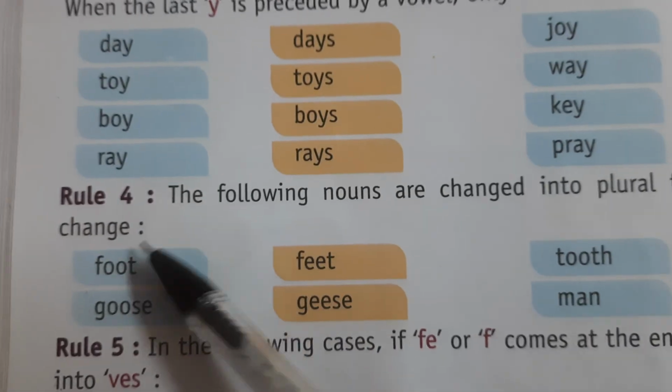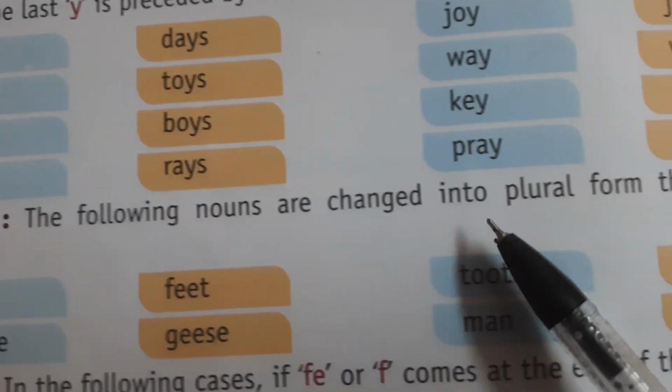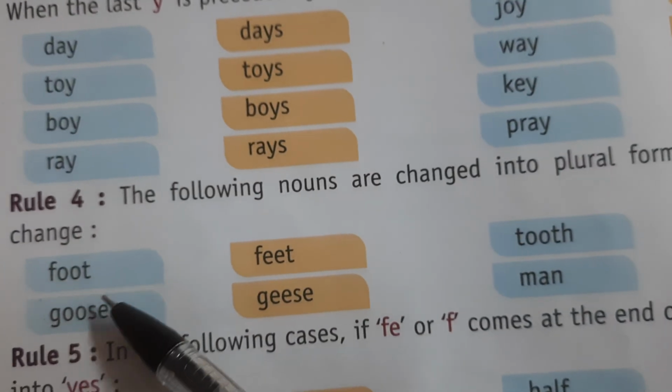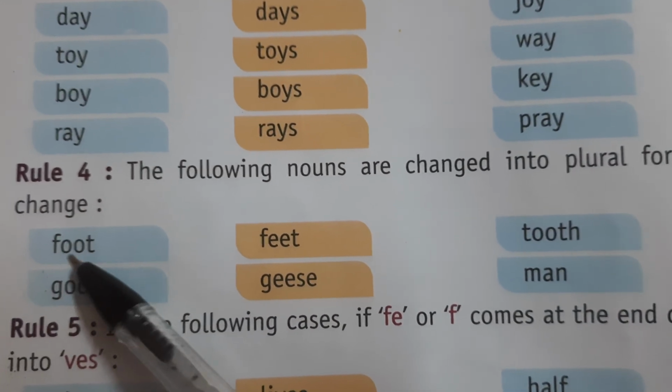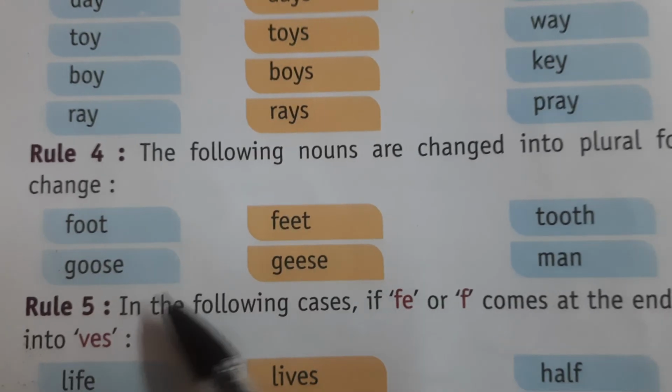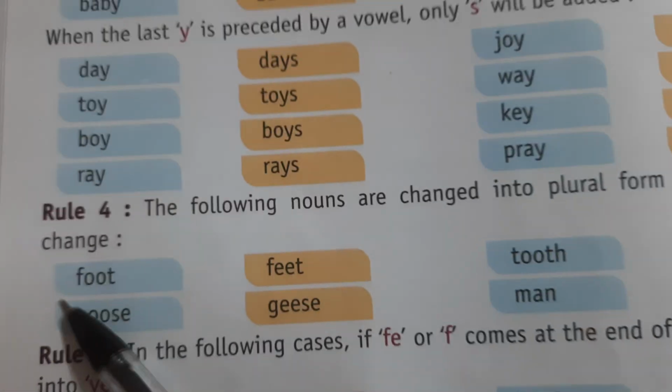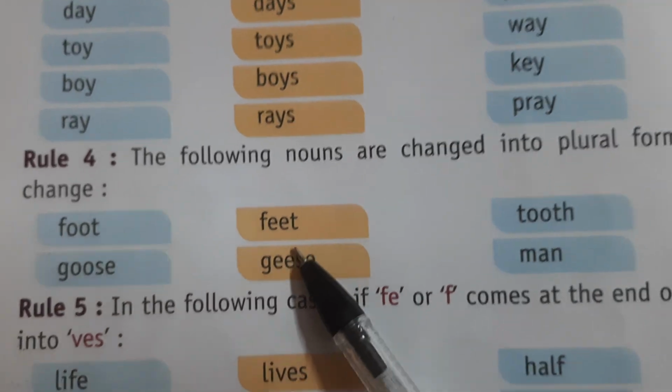Now rule number 4: the following nouns change into plural through internal changes, like foot, feet; goose, geese; tooth, teeth; man, men. These are internal changes by vowels.